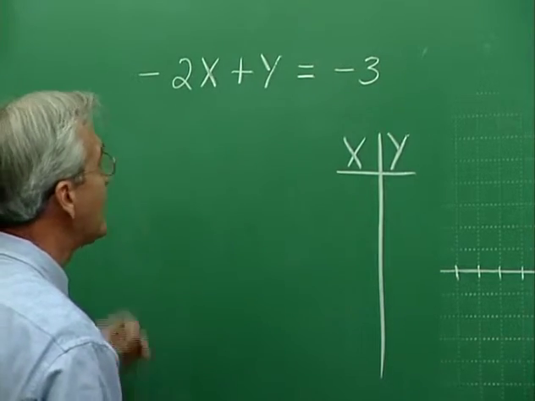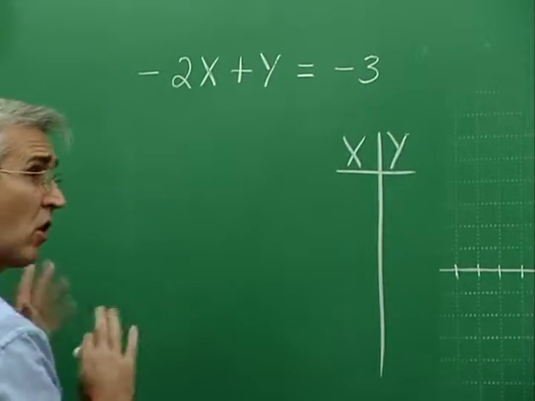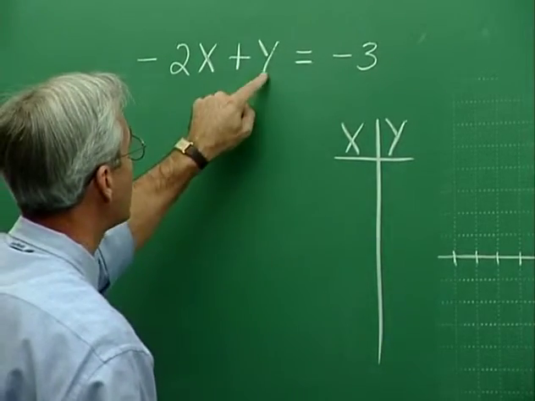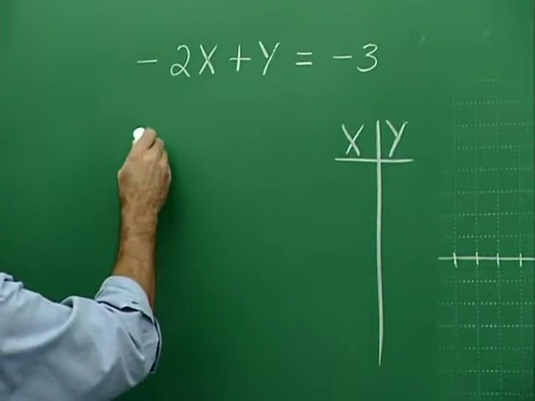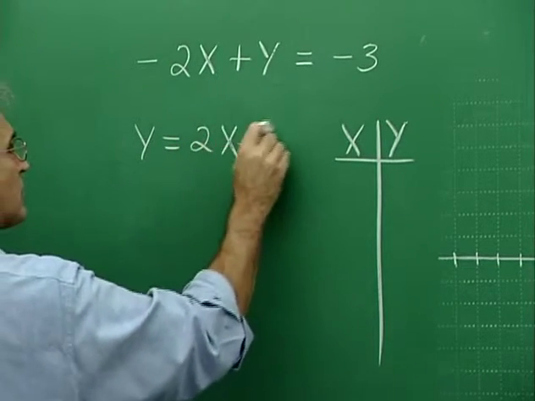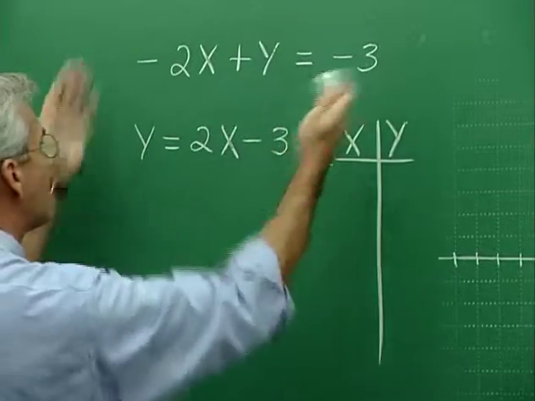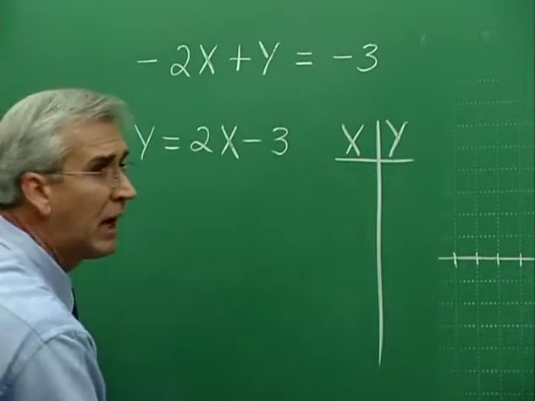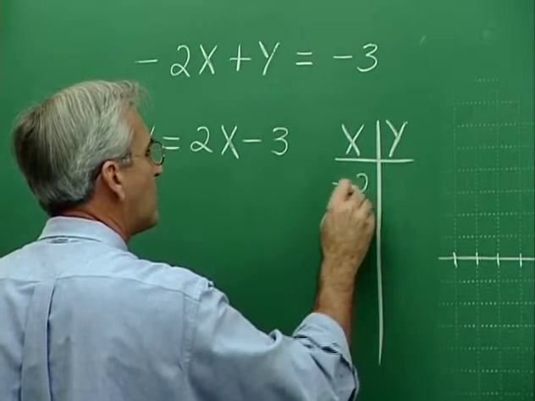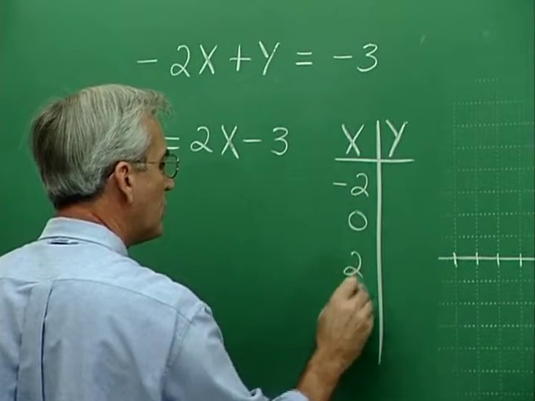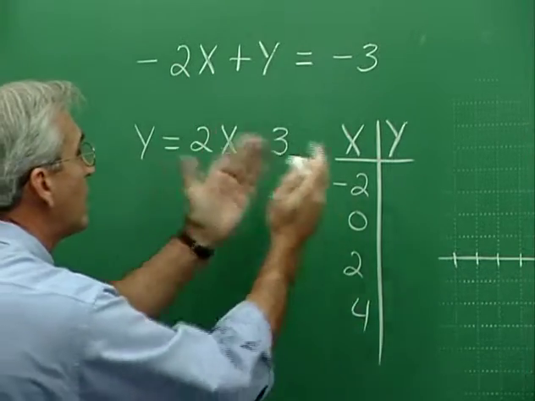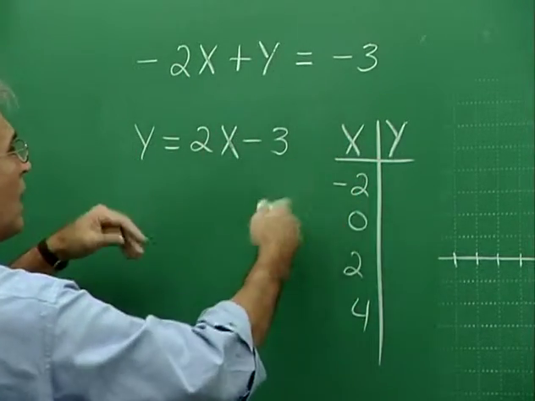Now, an easy way to do that is to take the equation and to solve the equation for one letter or the other. This equation is pretty easy to solve for y. If I add 2x on both sides, I have y equals 2x minus 3. Now I can use this version of the equation to complete my table of values. Let's let x take on values, let's say negative 2, 0, 2, 4. And to complete the table, I simply replace x with these values, solve for y, and away we go.